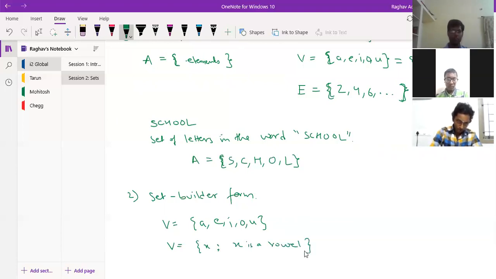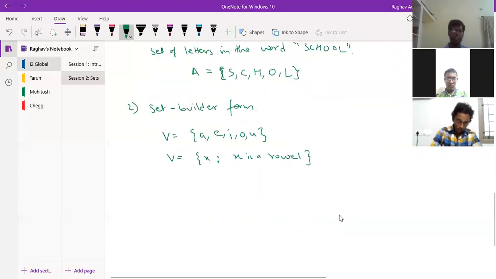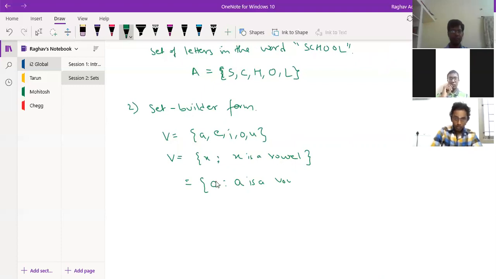Here you can use either X or Y or Z, anything you can use. You can also write it as A such that A is a vowel, though don't get confused with this A. Maybe we can use Y: V has the element Y such that Y is a vowel.